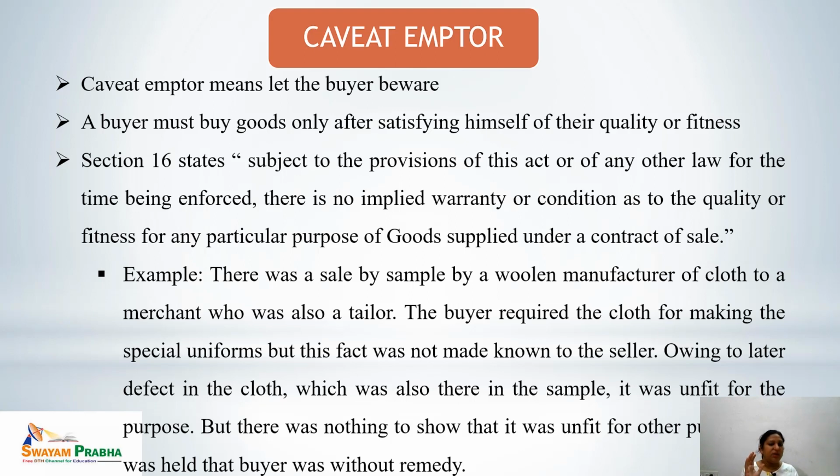The buyer should satisfy himself with the quality and fitness of the thing before buying. The seller has a responsibility for that, but the buyer should also have the responsibility for making himself satisfied regarding the fitness of an article purchased.